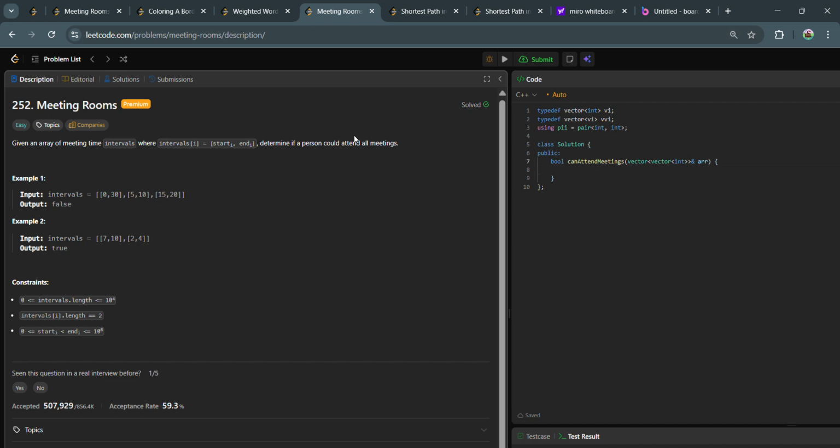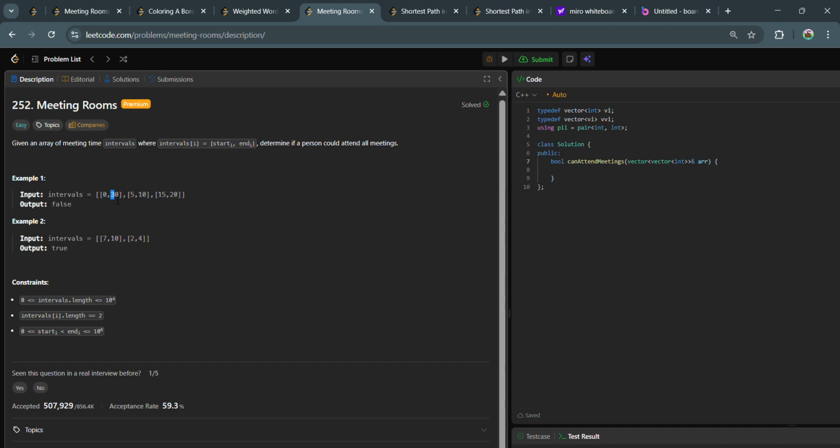Let us look at this example number 1. We have intervals as 0 to 30, 5 to 10 and 15 to 20. This means that if a person attends the first meeting, the starting time of that meeting will be the 0 second and the meeting goes till 30 second.